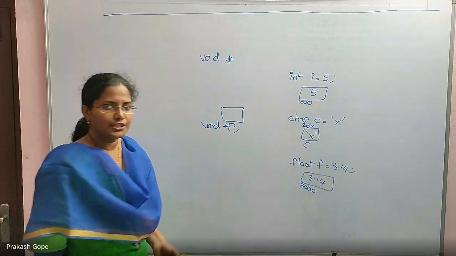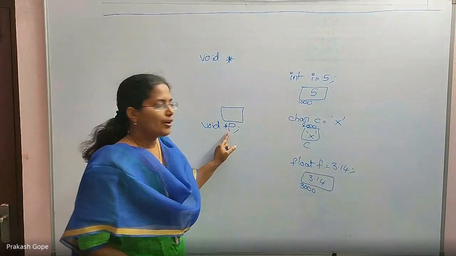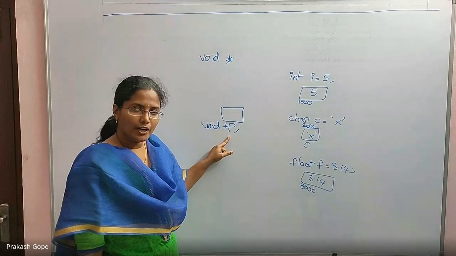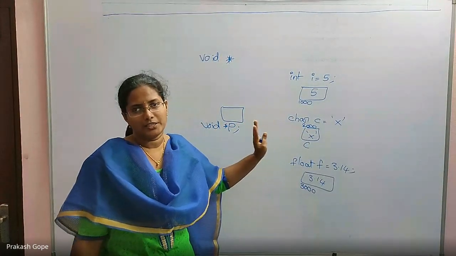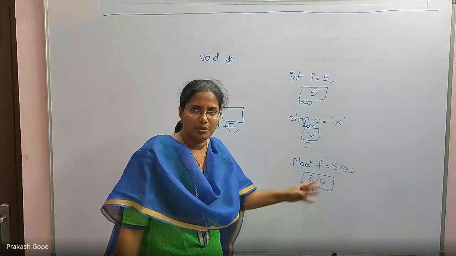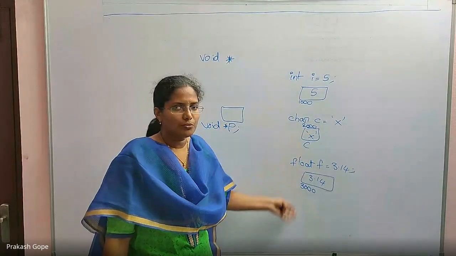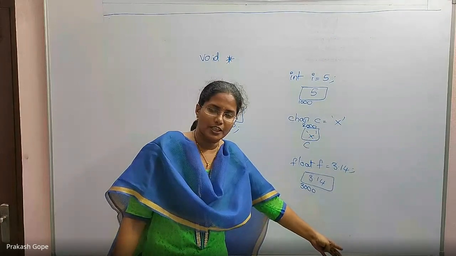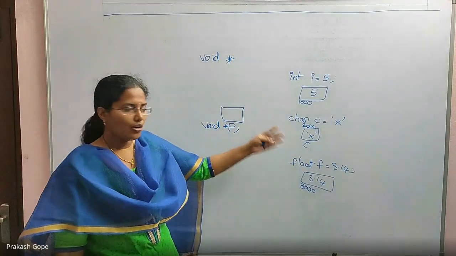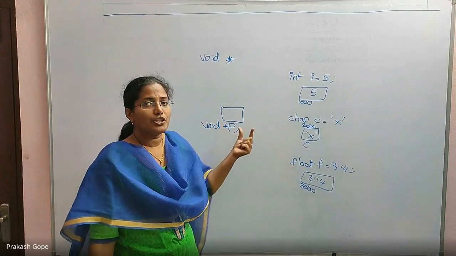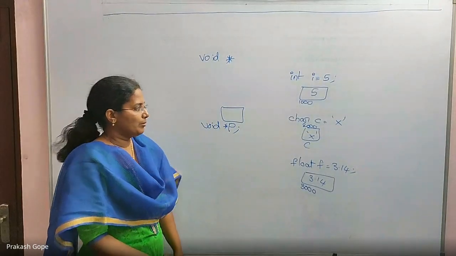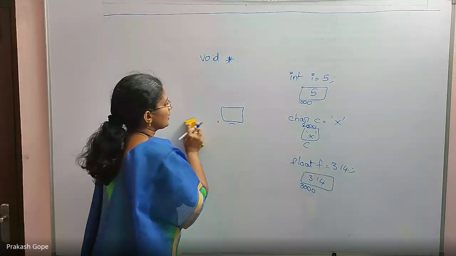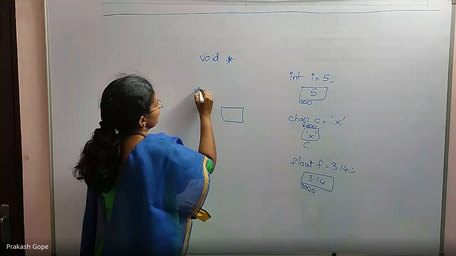Void pointer means P can hold the base address of any data type's variable, whether it is integer, character, float, whatever data types you have in C. So this is the declaration, void star P.